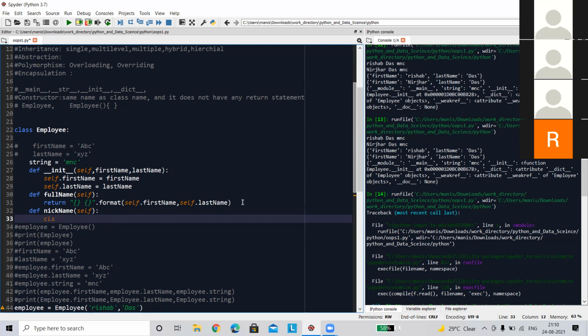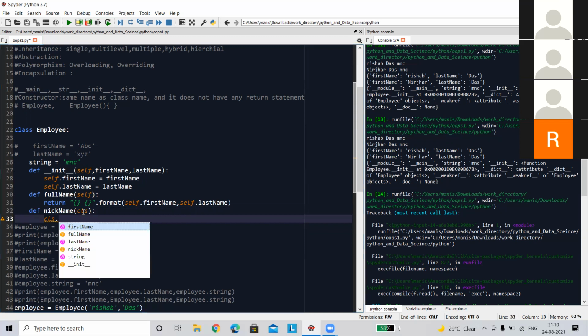Now, in a class method, instead of the self keyword, I can use the cls keyword. Simply, I'm using the cls keyword. So let's see.